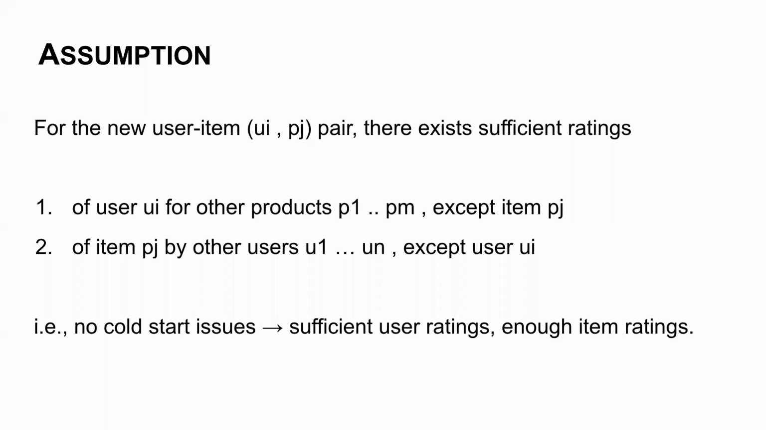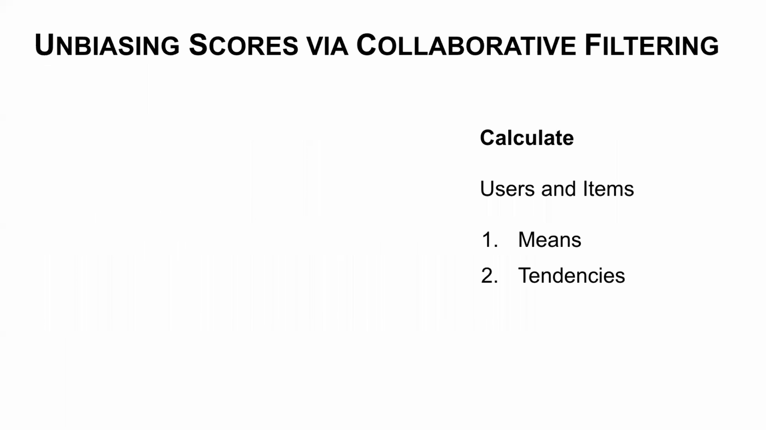So the assumption I want to highlight again is there is a new user item pair for which we have to predict a rating. We want this user to have rated other products P1 to PM except PJ, and this item should also have been rated a sufficient number of times by other users except UI. So it's no cold start problem. Then we can predict the user item rating for new pairs. This relies on, for each user and each item, having sufficient ratings, and then we can remove user bias and predict the rating for new user item pairs.